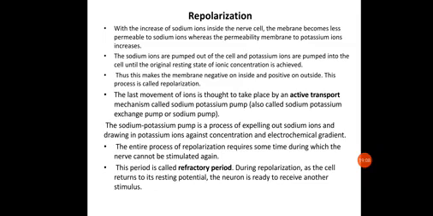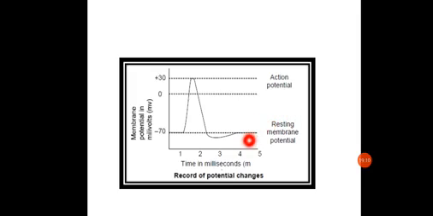This is the action potential curve. On this curve you can see there are three stages. This signifies the resting potential, this signifies the action potential, and this will be the depolarization. We will see that. At resting potential, this line suggests the membrane potential will be minus 70 millivolts. You have to consider it minus 70 millivolts at the resting potential.